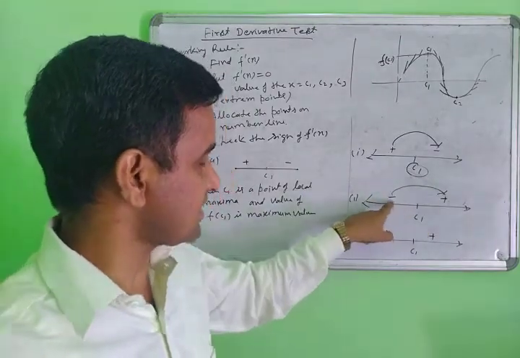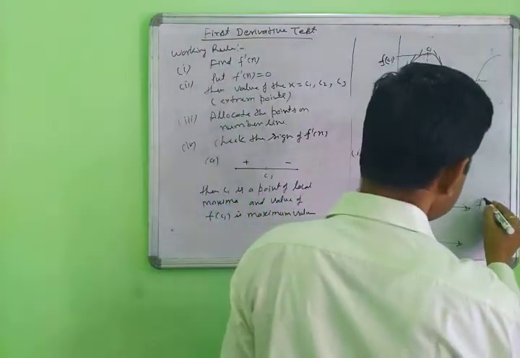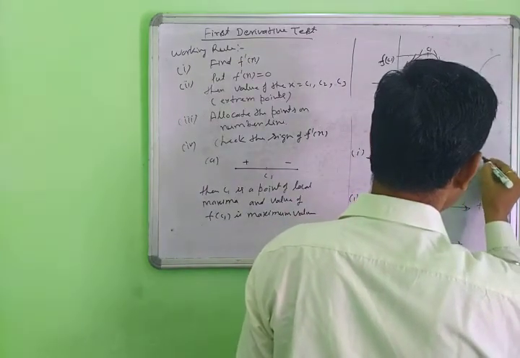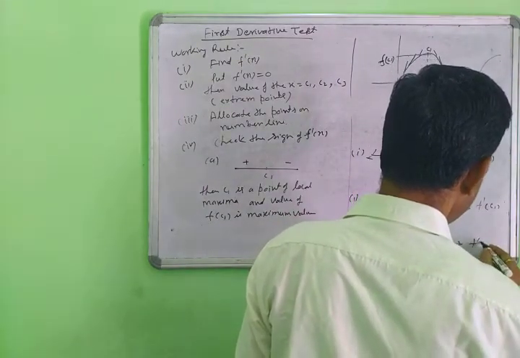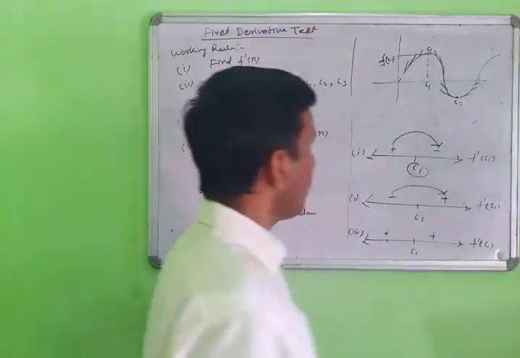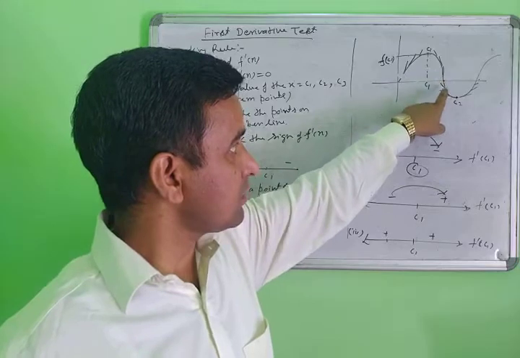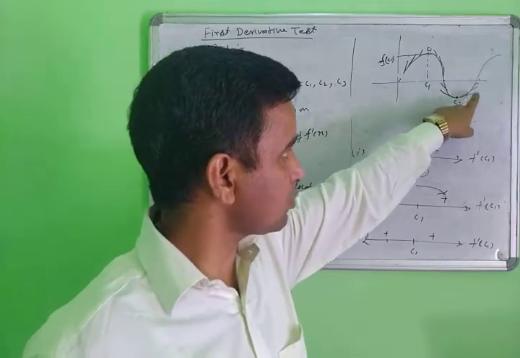This is the sign of f dash x, f dash C1. That means on this side the sign is negative and on this side the sign is positive.